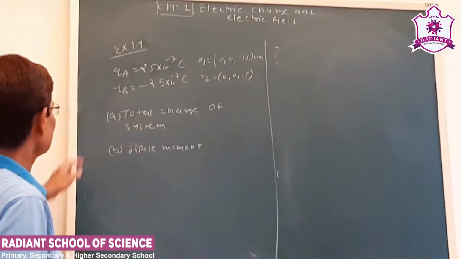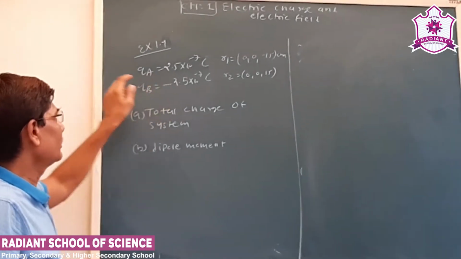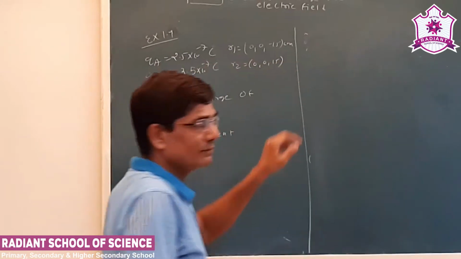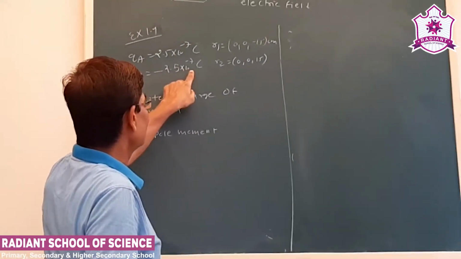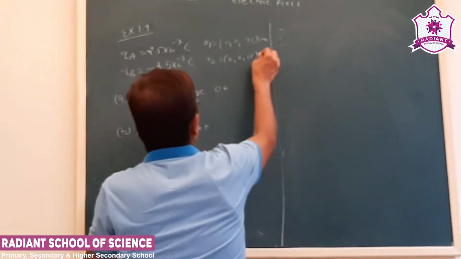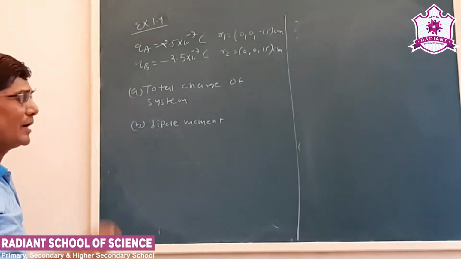Now our next question, exercise sum number 1.9. Charge QA is 2.5 into 10 to minus 7 coulomb. The position vector is given as 0, 0, minus 15 centimeter. QB is minus 2.5 into 10 to minus 7. R2 is given as 0, 0, 15 centimeter. What we have to find out is the total charge of the system, and second, the dipole moment.